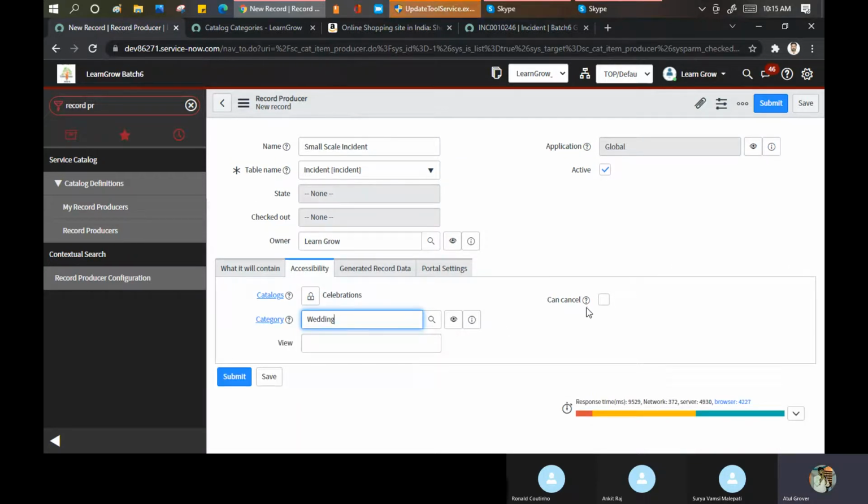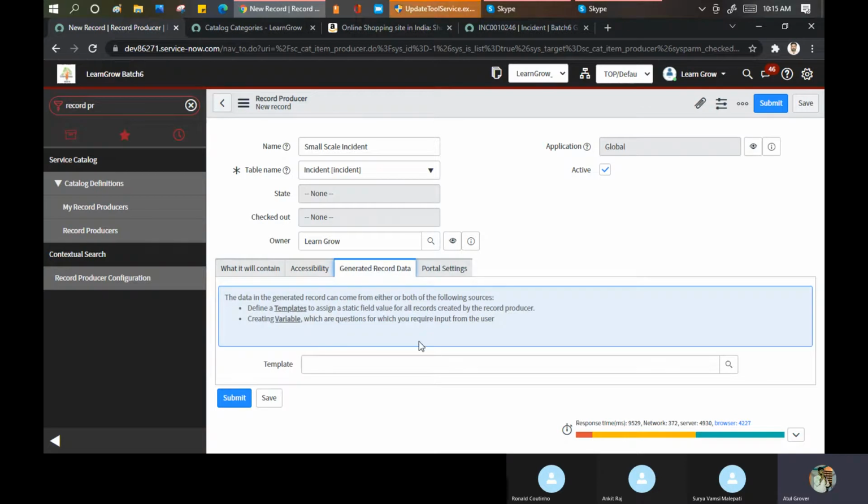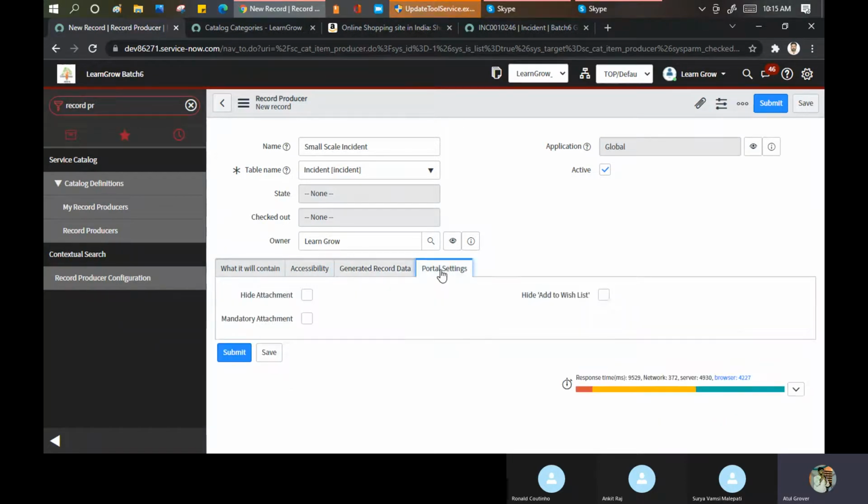Can user cancel this? You can, yes or no. Generally we don't allow cancel, because I don't want the user to cancel any incident if I'm working on it. So I remove this option. View should basically be like a default view. Generate record data: if you want to put any template here, it will generate the record. Then go to portal settings, hide attachment. All these things will be simple here.